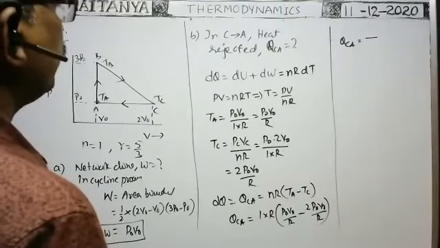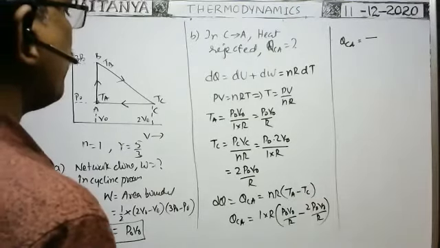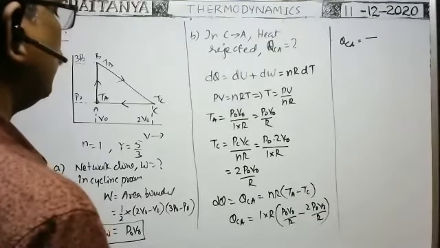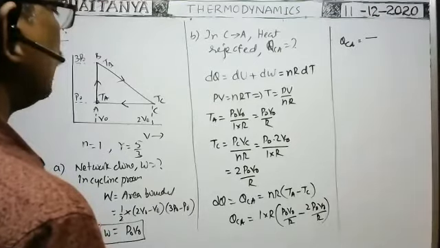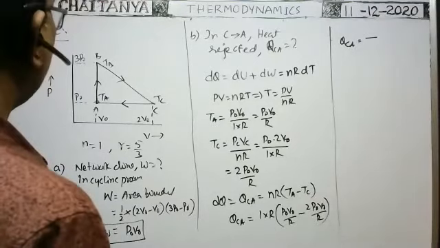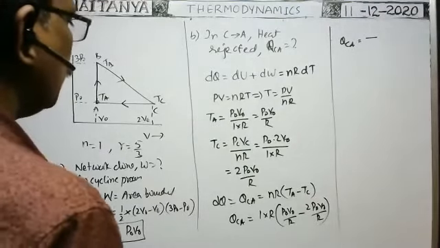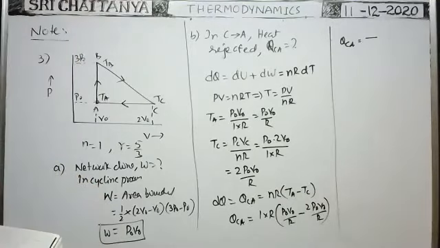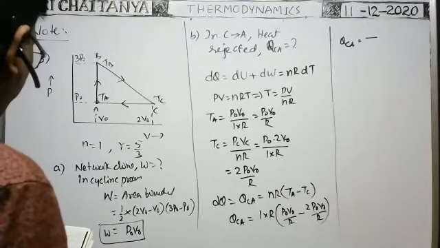nCp dT. PdV is equal to nR dT, nR into TA minus TC. So we are getting minus P0 V0.